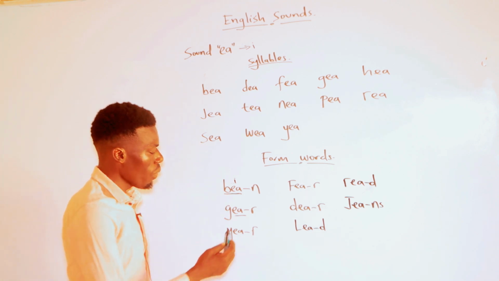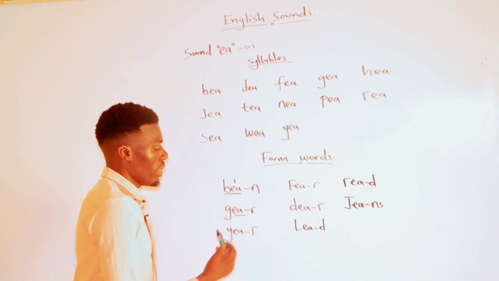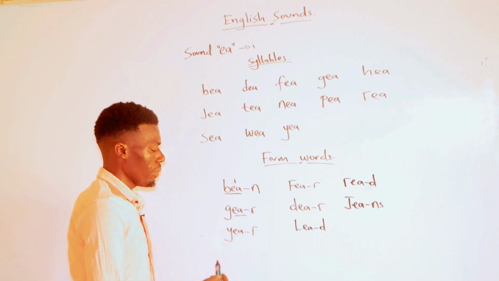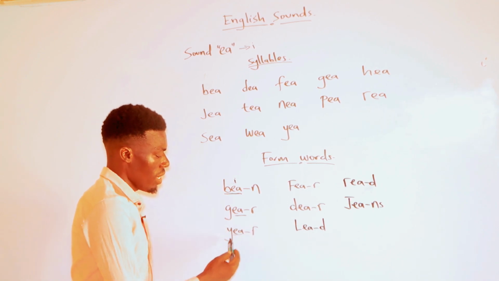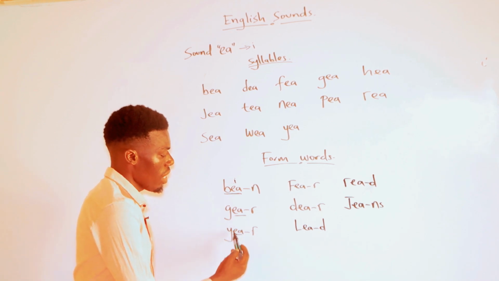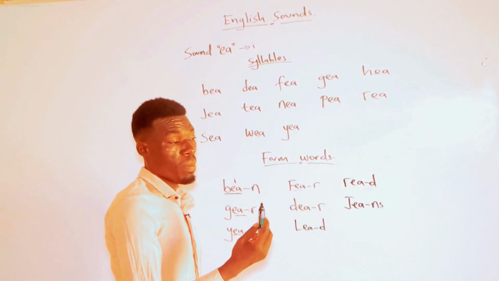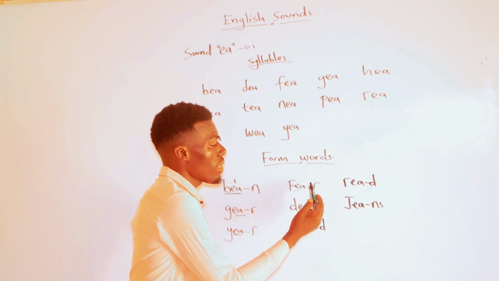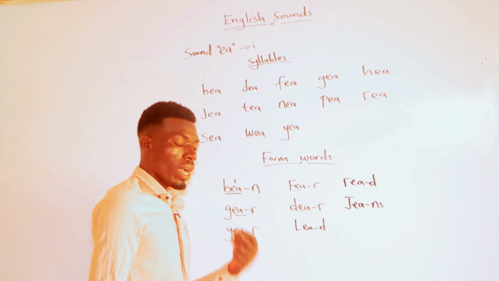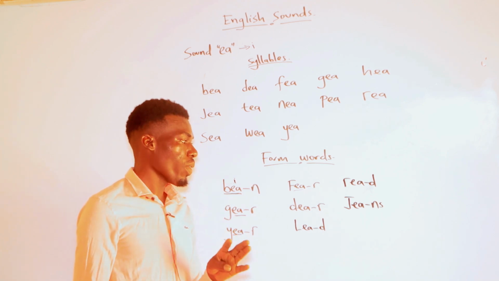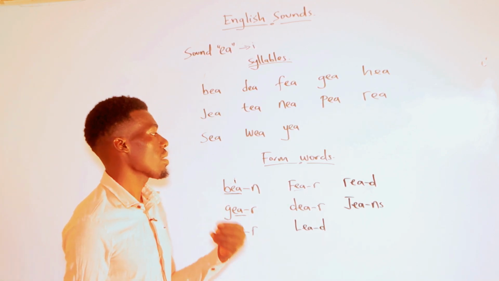Yeah, but when you have two vowels, letter R becomes ya, and then we say gia, ya. So this is ye, and then we say ya. Fi. Remember I said two vowels, R becomes ya. As we continue, I will explain that. Don't worry, just follow my videos about English sounds.